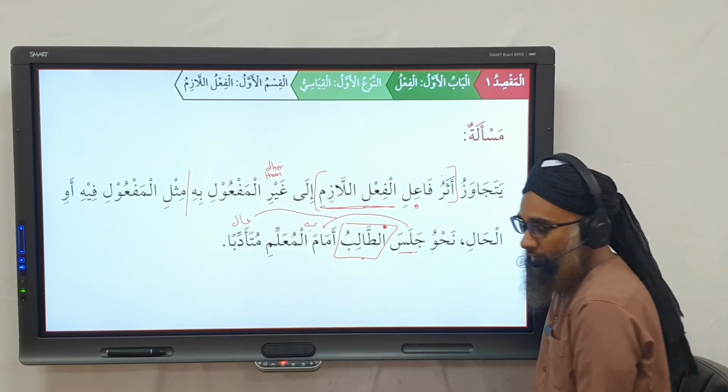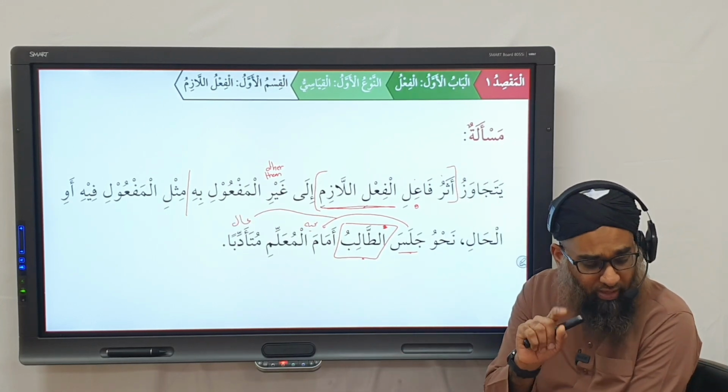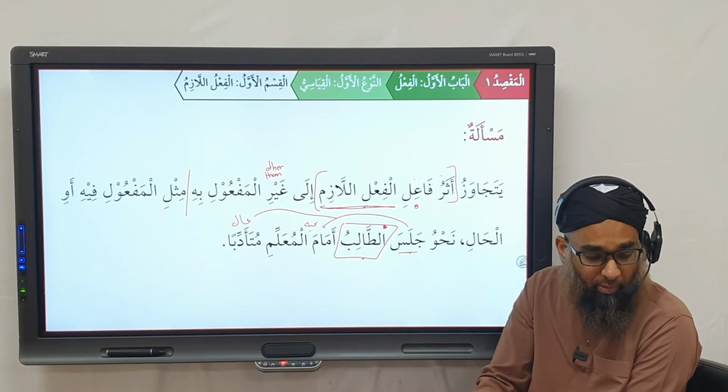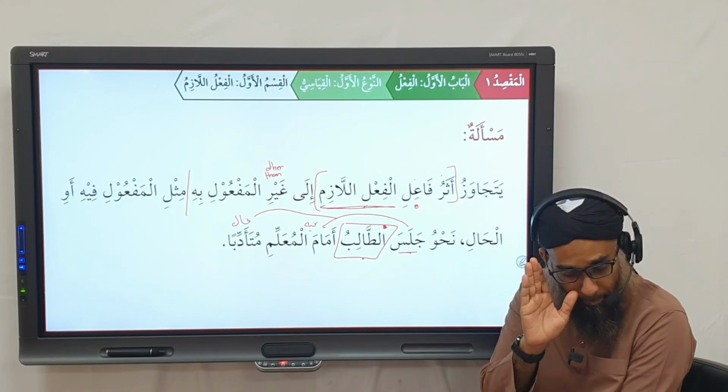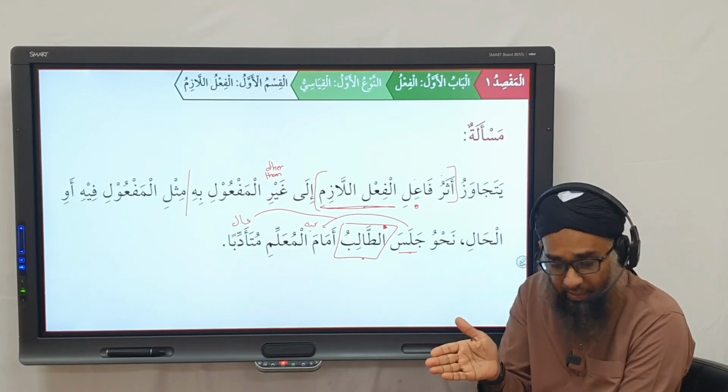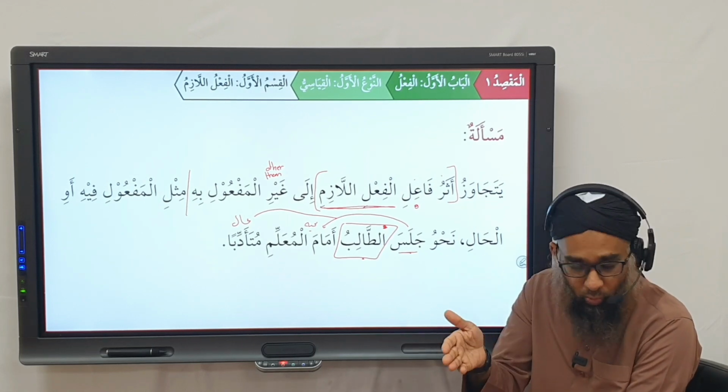It can't go to what? What can't the effect go on to? What does it not have? A maf'ulun bihi. But it can have a maf'ulun fihi, it can have a hal, it can have a maf'ul ma'ahu, etc.